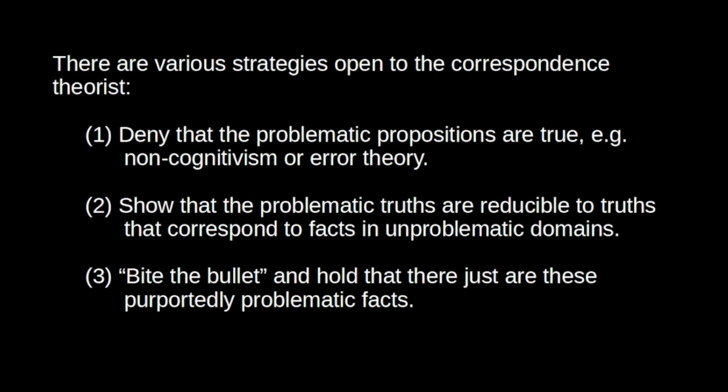What makes it true that slavery is wrong is that slavery produces a great deal of suffering. A final strategy is to hold that there just are the facts in the purportedly problematic domain. There actually just are irreducibly moral facts. And all of these positions can be defended with respect to different domains. So there are plenty of options open to the correspondence theorist here.